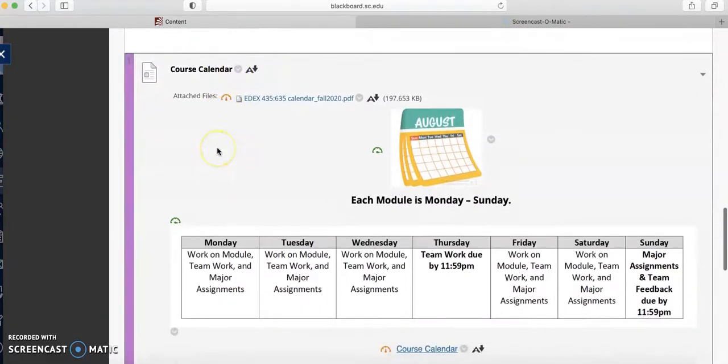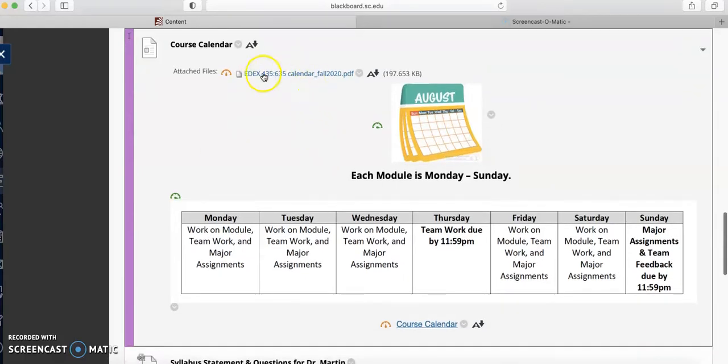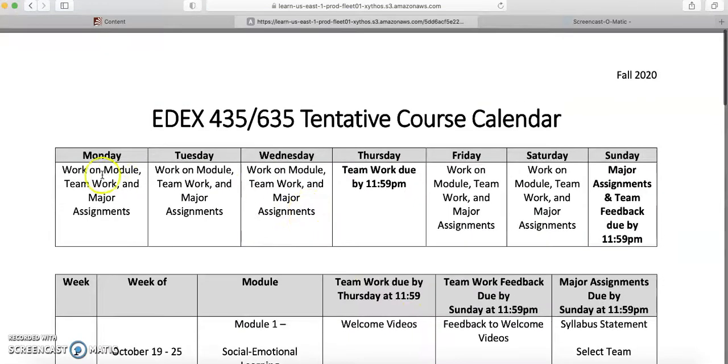This is another important piece of information on the Welcome Start Here page. This is your course calendar. You can get it from this link or this link, and that tells you exactly what I expect throughout the course, week by week, but also day by day. So you'll notice Thursdays and Sundays are the 2 days that you'll be submitting work.